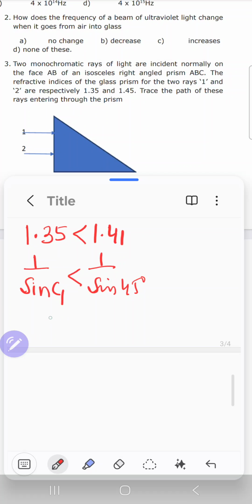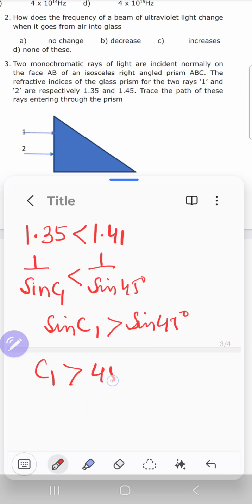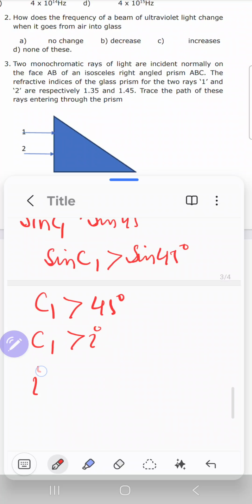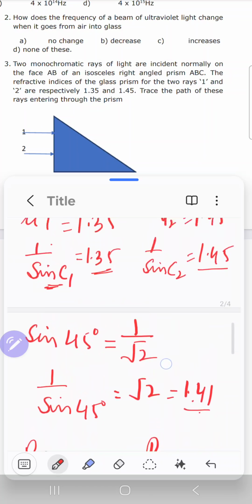Taking the reciprocal, sine C1 is greater than sine 45, or C1 is greater than 45, and 45 is the angle of incidence. So C1 is greater than the angle of incidence, or in other words, the angle of incidence is less than C1. But TIR would take place if the angle of incidence is greater than C1. So for ray number 1, the angle of incidence is less than its critical angle.